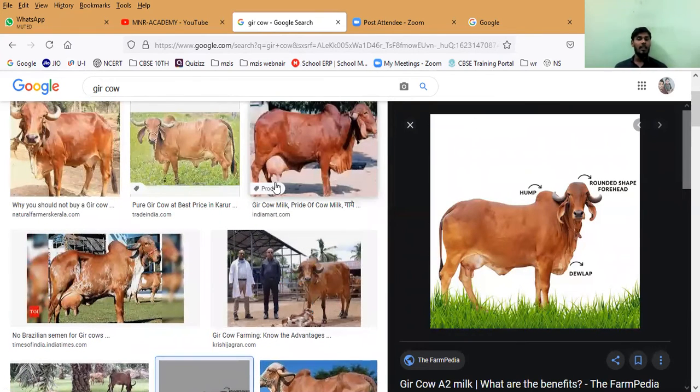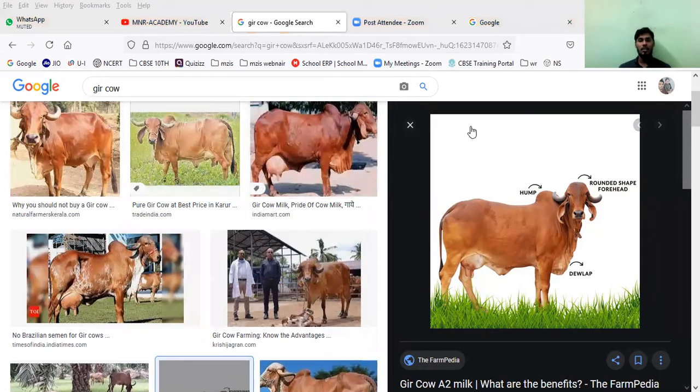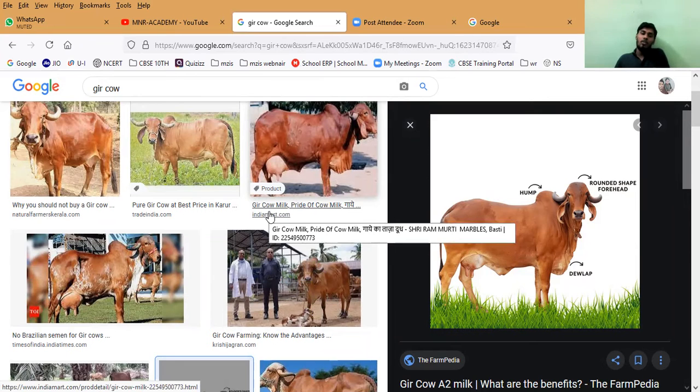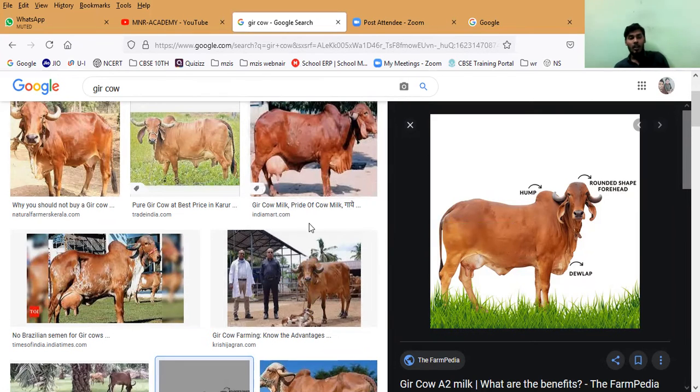That is why this Gir cow is basically found in Gujarat and Haryana and all. People there are very strong and very tall, with six packs and all, because of this only. Very healthy and high quality milk. One liter costs around 90 to 100 rupees. Very healthy, natural cow milk. Okay? Sir, here it is only 30 rupees, sir. Yeah, ours are hybrid cows, man. Hybrid cows. Okay.